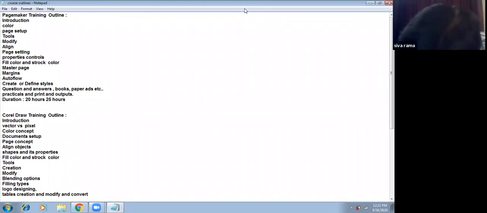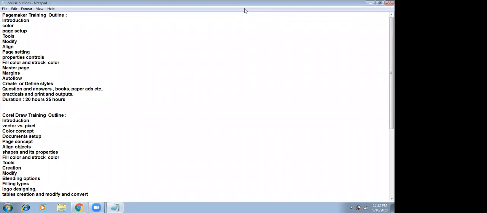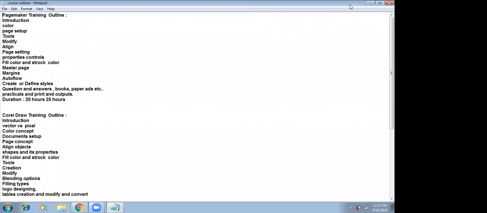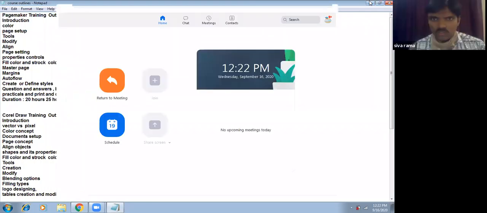Yeah, Shiva, could you explain the difference between PageMaker and Corel Draw? Yes, sir. Is PageMaker a part of Photoshop, or is it a separate course? Actually, Photoshop is one of the software tools. Sir, could you show it with a demonstration with any good example? Yes, sir. Sure, sir.